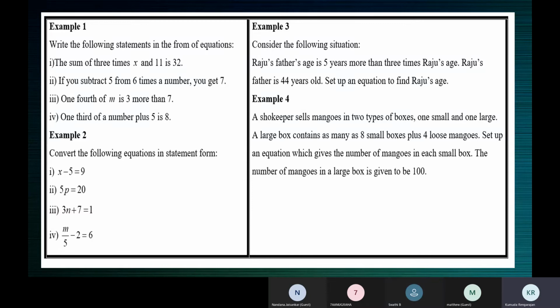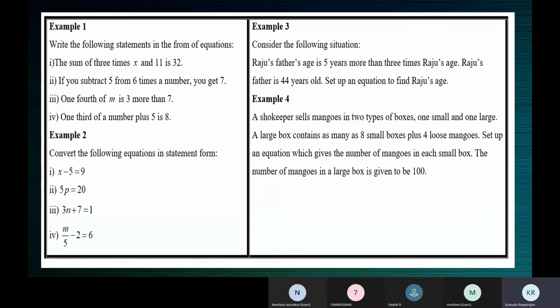Okay, so let's write m by 4 minus 7, because see, like your friend's age minus your age, right? Like that, m by 4. So we compared your age and your friend's age. And why did we write your friend's age first? Because he or she was elder. Okay, similarly, m by 4 and 7 are compared and their difference is 3. So m by 4 minus 7 is equal to 3.